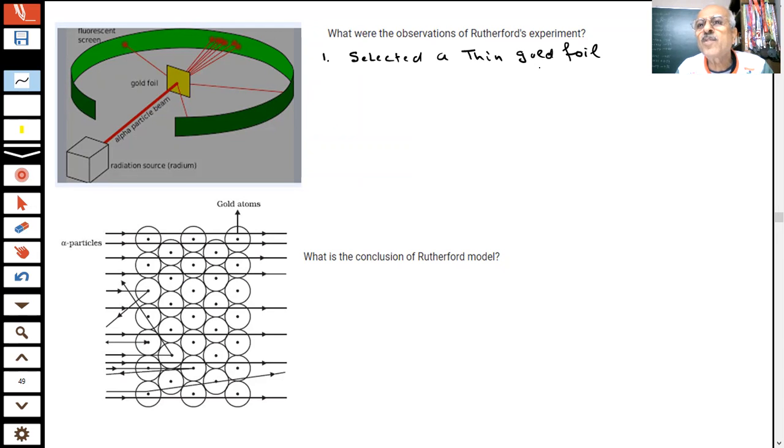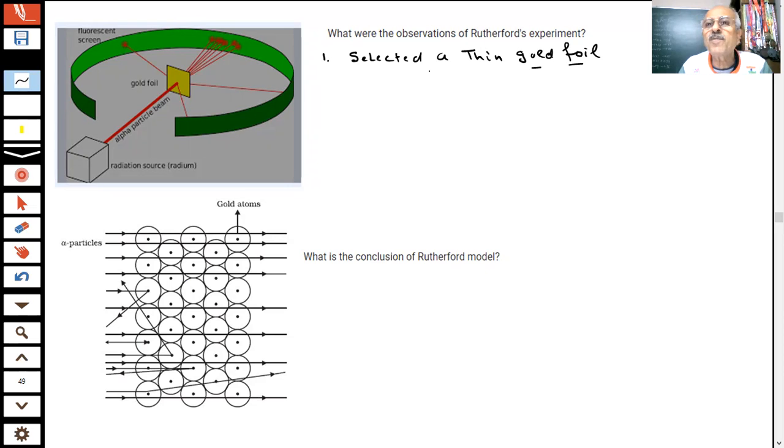Why did he choose gold foil, students? Because there are so many elements. You will tell me, sir, iron is there, lead is there, so many elements are there. Why was he choosing the gold foil, student? Because he can prepare a very thin foil of the gold. Gold is the most malleable and ductile, student. He can form a very thin wire or a sheet of the gold.